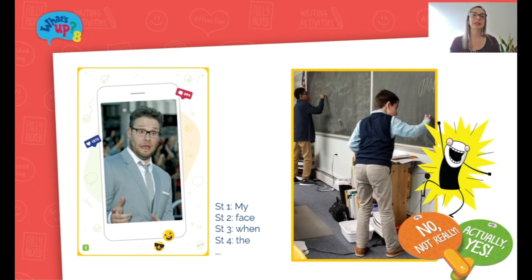So for example, this meme shown here, the first word written by the student was my. Then the second student came along and wrote face. Third one came along and wrote when. Okay, so it's like a relay race. They are going one word at a time and they're writing down until the sentence is complete.